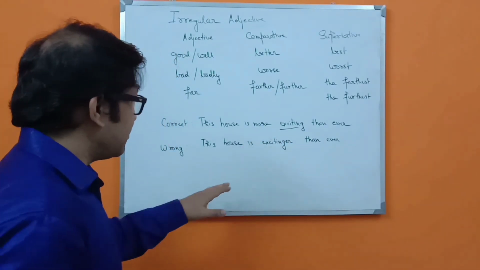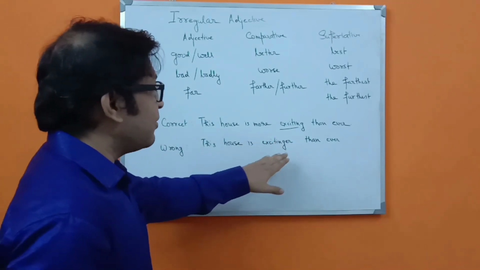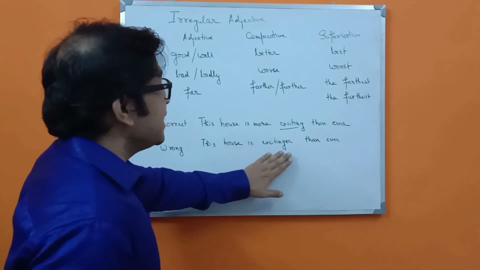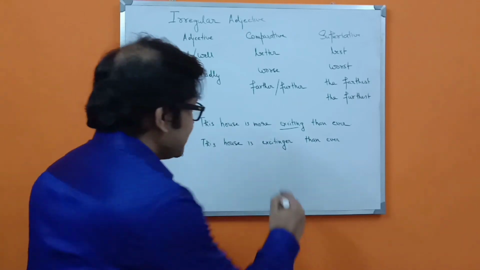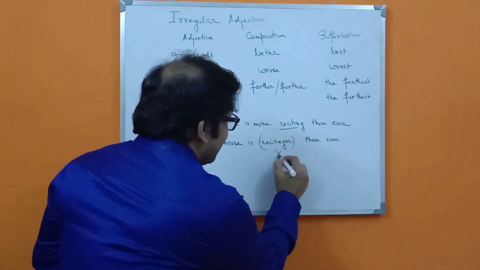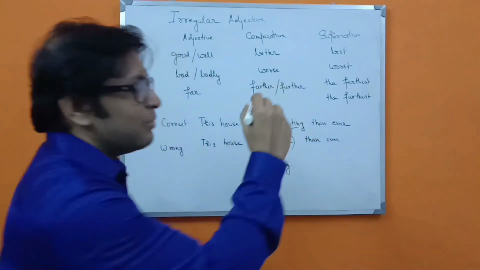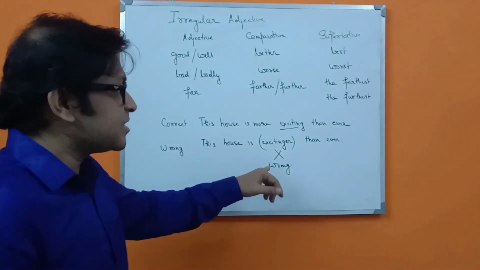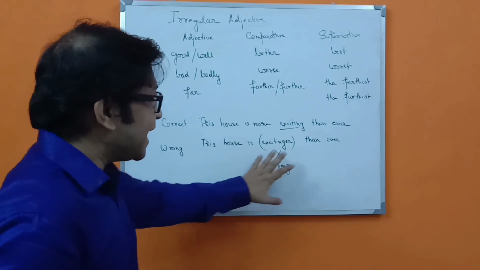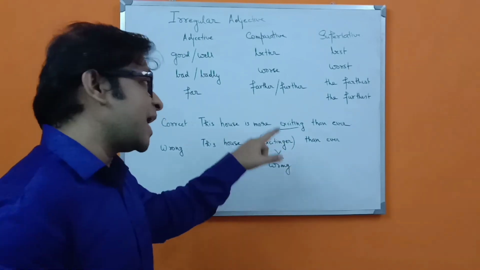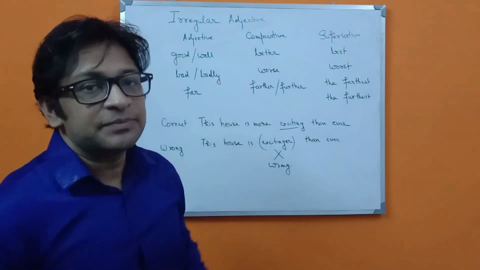Because "excitinger" is completely a wrong word and spelling also, because it cannot happen like this. It has to be "more exciting."